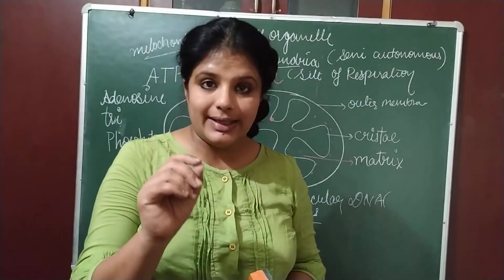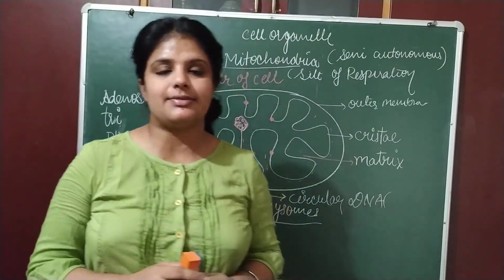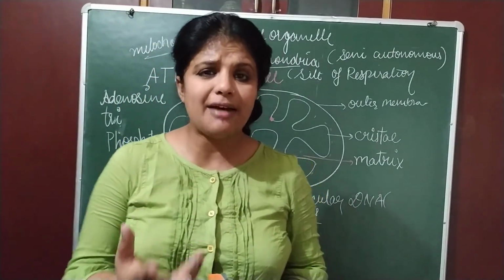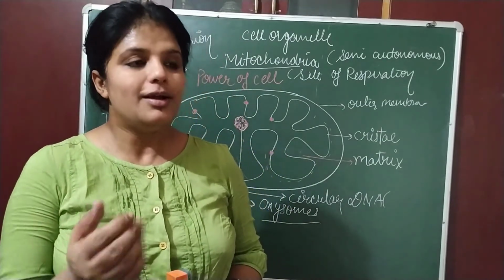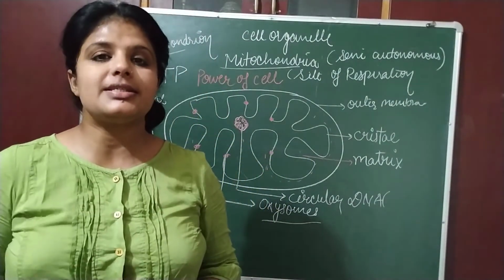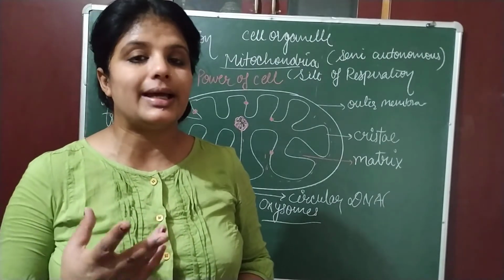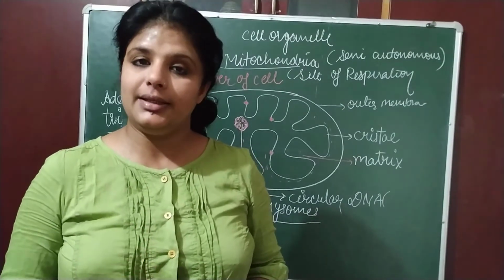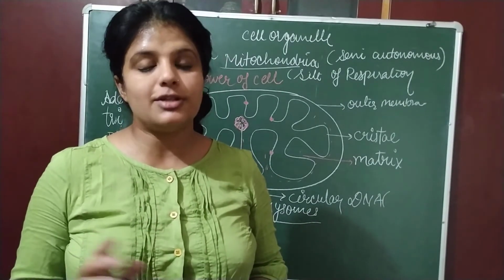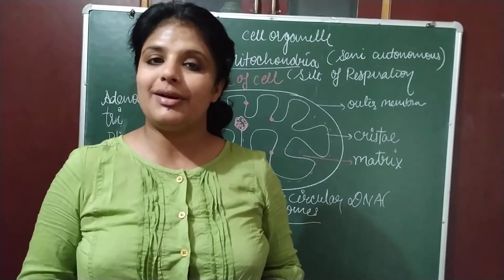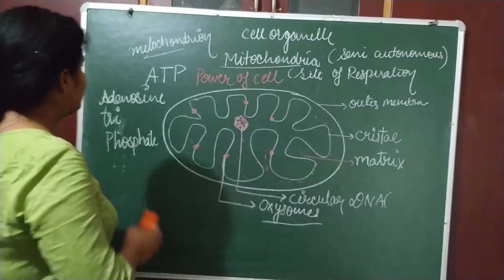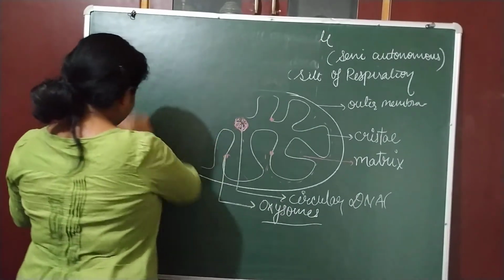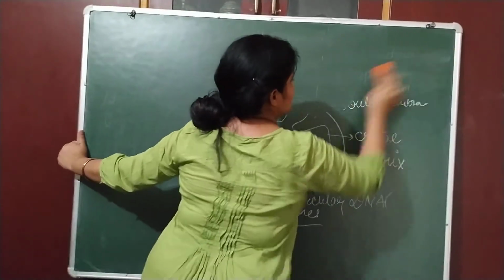Here I would like to add that there are certain cells which require more energy, and they have a greater number of mitochondria. For example, in the excretory system, the kidney requires more energy to filter the blood. That's why the cells of the kidney contain more mitochondria, so they can produce more energy for ultrafiltration. Now, the next cell organelle which we are going to discuss is endoplasmic reticulum.